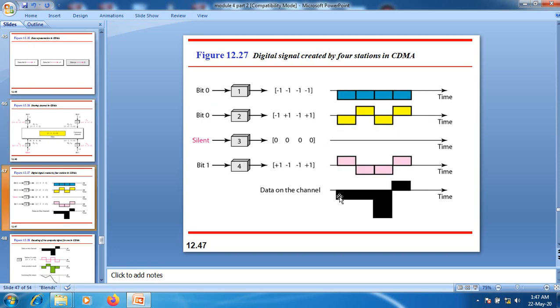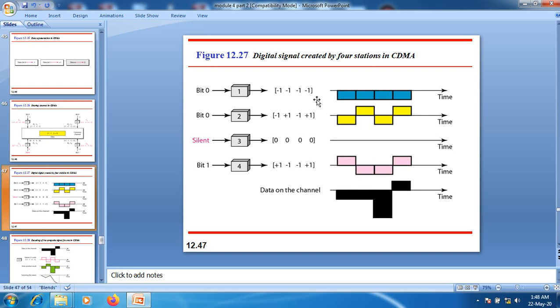When it comes to representing the signal levels, we are just using a simple line coding scheme here, that is NRZ-L. For the bit 0, for station 1 we have a chipping sequence, for example, minus 1, minus 1, minus 1 and minus 1.